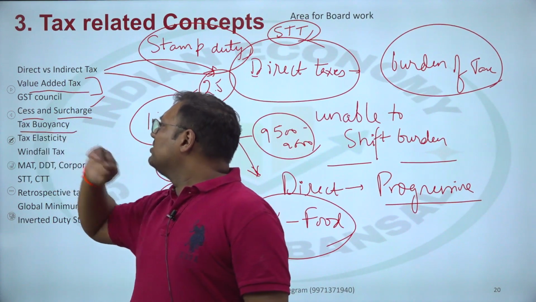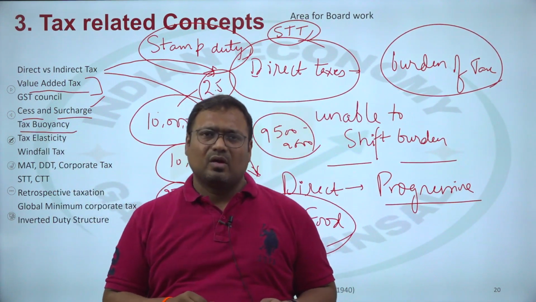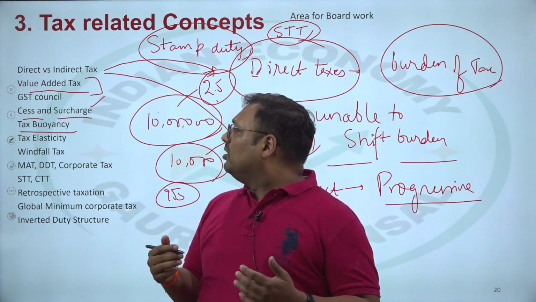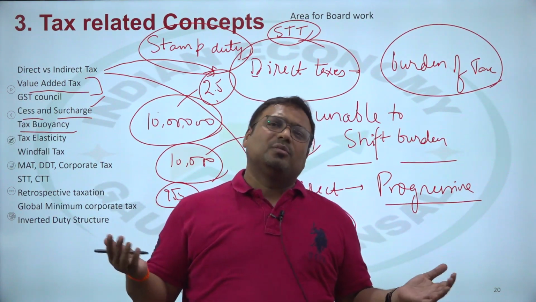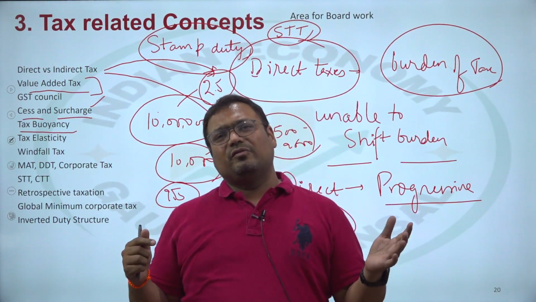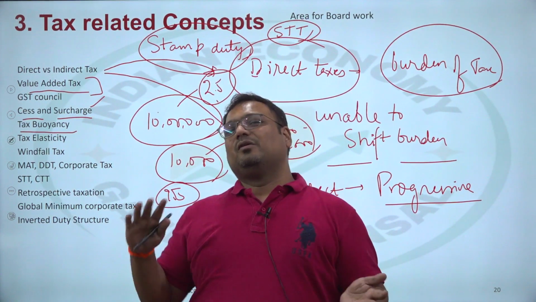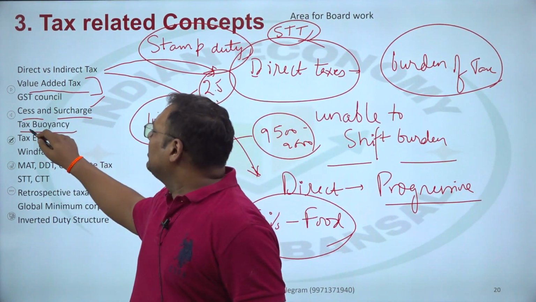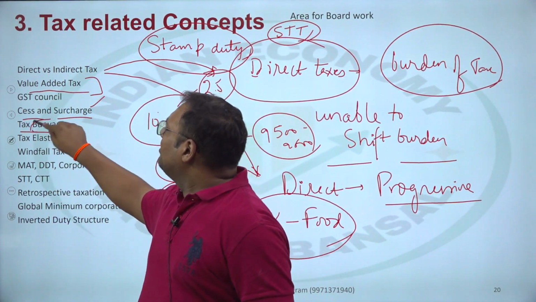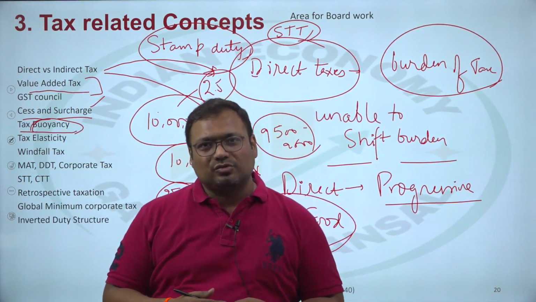Then tax buoyancy. It is a concept related to tax. What is tax buoyancy, or buoyancy? The tax buoyancy simply means the tax rate which is floating over and above the GDP rate. What is the concept of buoyancy? It comes from physics. In physics we study buoyant objects. Buoyant objects are those